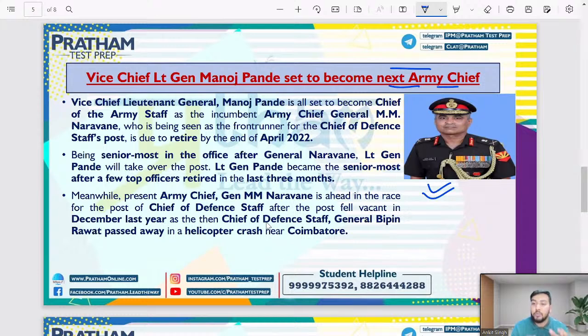And what you have to keep in mind is the name of the person, right? And the current position is he is holding the Vice Chief of the Army, right? He is currently Vice Chief of the Army, and the rank is Lieutenant General Manoj Pandey. So he is going to become the next Chief of the Army Staff. Vice Chief Lieutenant General Manoj Pandey is all set to become Chief of the Army Staff. So what will he become? Chief of the Army Staff, right?